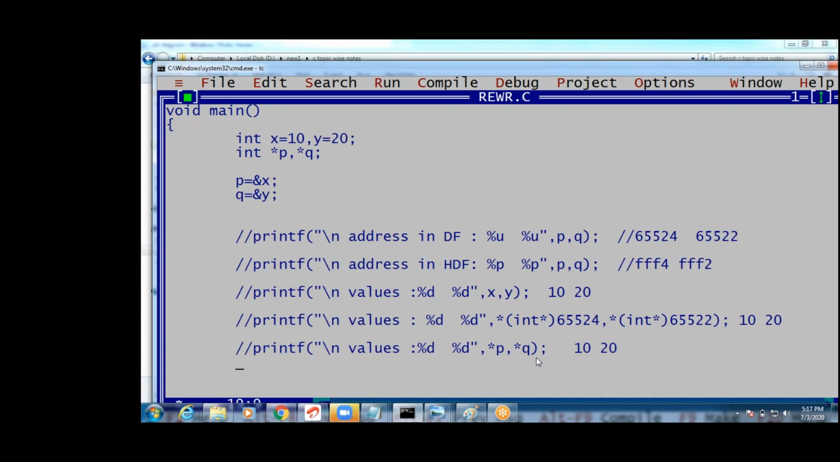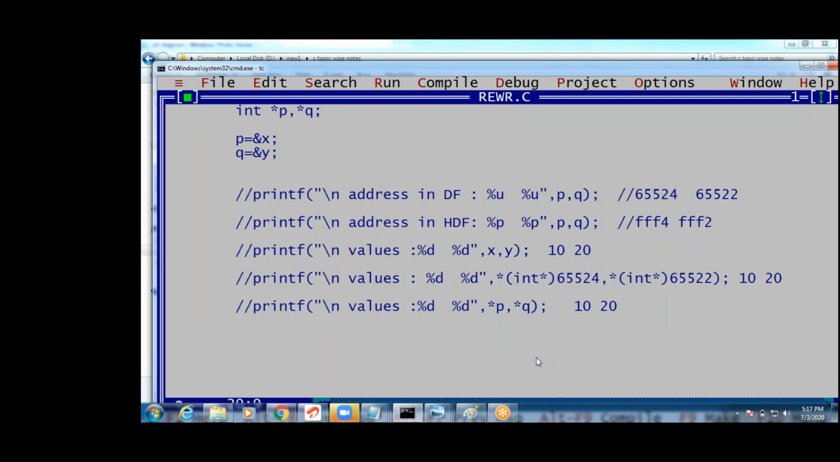Is there any other way to write? Now I will write another way, guys. See once. Can I write one more format? See this. Printf. Different ways we can write. How to print the values? Percentile d and percentile d, star p. Instead of star p, p is what, guys? Address of x. Can I write p equals address of x? Yes. Star q means what? q means, guys, address of y. Can I write address of y? Yes. Star p, star q.